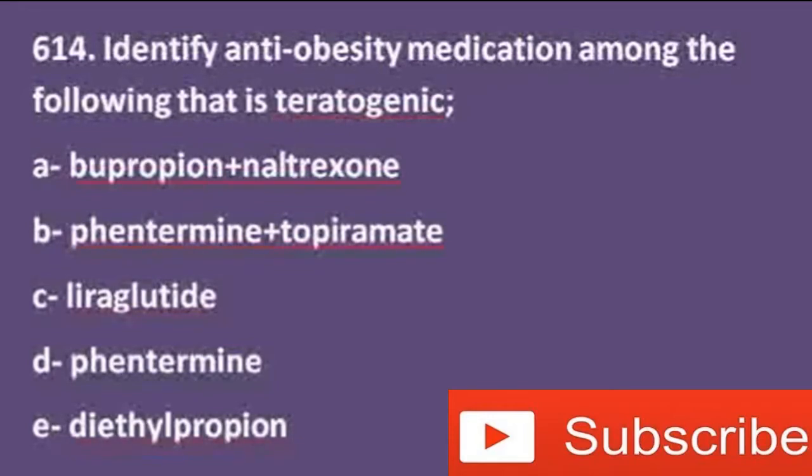Among these options, there is one anti-obesity medication that is teratogenic in nature, meaning that it cannot be indicated during pregnancy since it will cause birth defects in the newborn baby, and that is phentermine plus topiramate. It is actually the topiramate part that causes this teratogenic effect. Topiramate is an anticonvulsant drug and it has found its use in obesity treatment. So this compound is teratogenic in nature. So B is our correct option here.